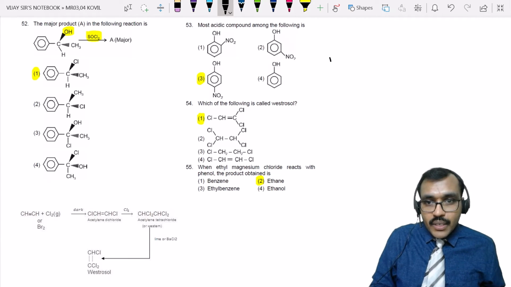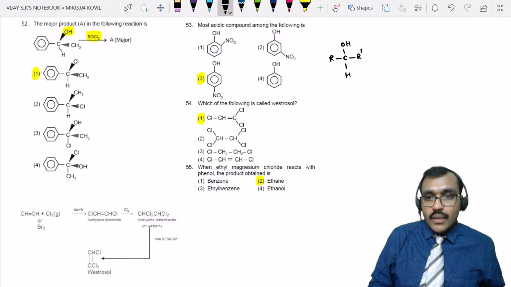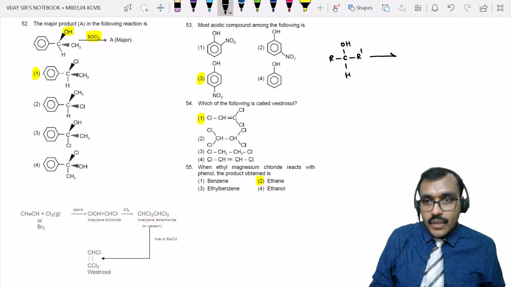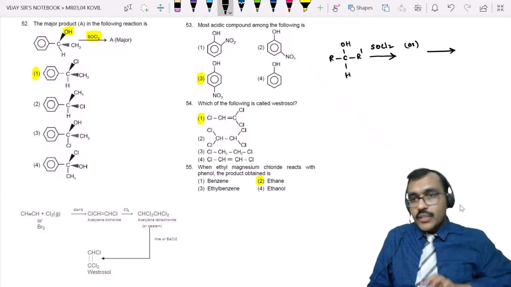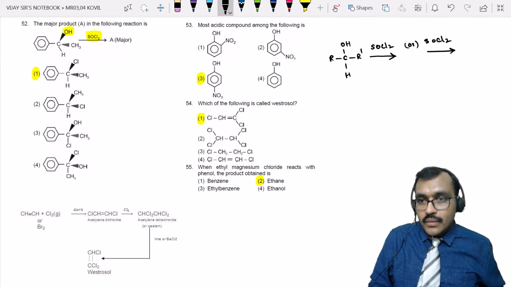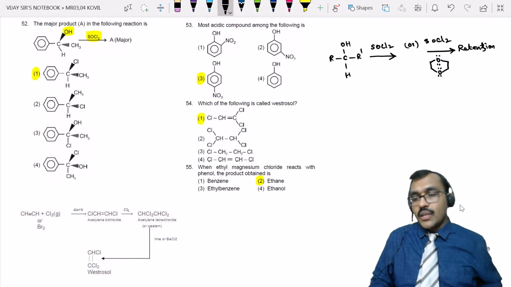For example, if I take R-C-H-R prime with OH, and this is allowed to react with SOCl2, or SOCl2 in presence of oxirane or oxetane, or any non-polar solvents, in both cases retention in configuration is observed. You will get retention in configuration.